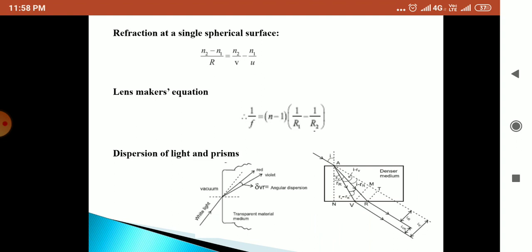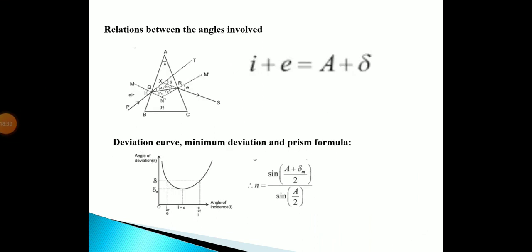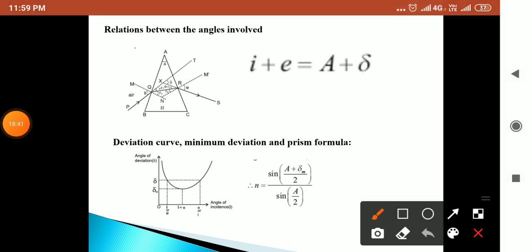Next, relations between the angles involved. In a prism there is one angle, the prism angle, which is A equal to 60 degree.